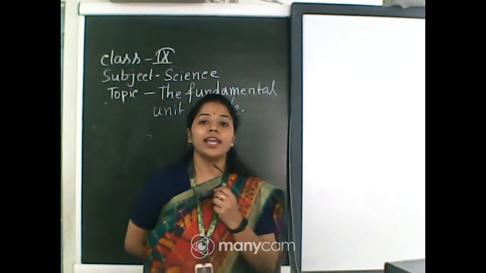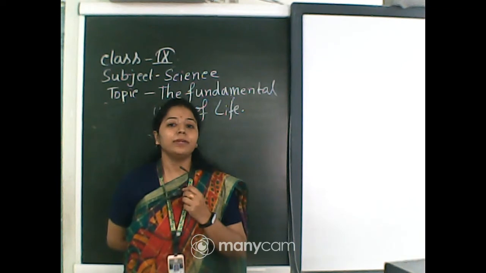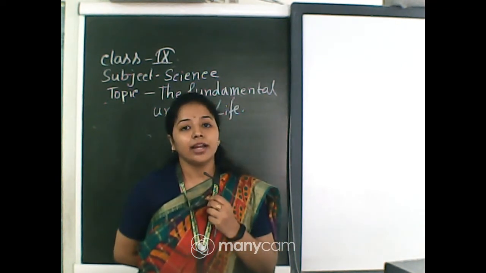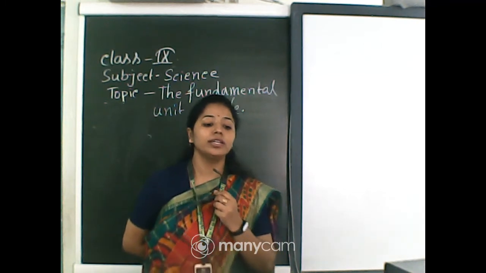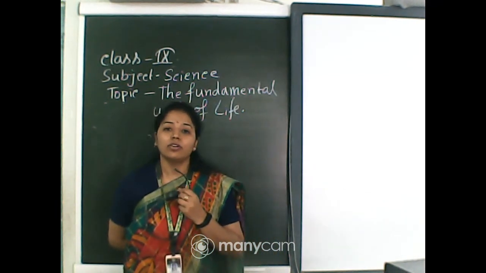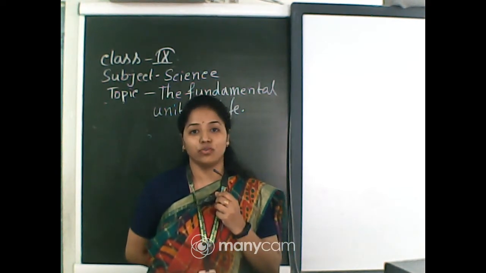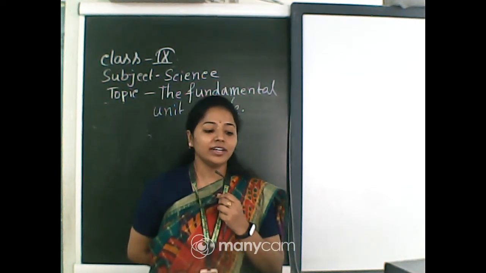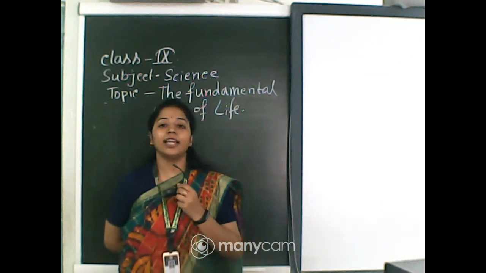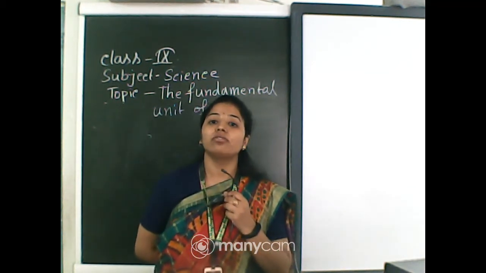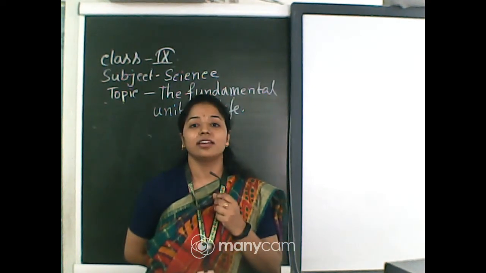Next, in 1674, Anton van Leeuwenhoek found the presence of living cells in pond water. After that, Robert Brown in 1831 recognized the existence of the nucleus in a cell.